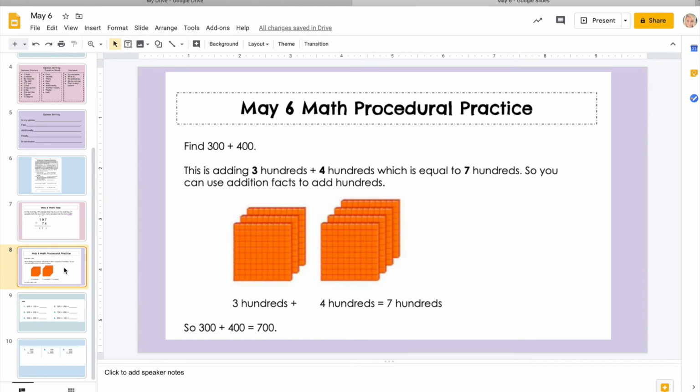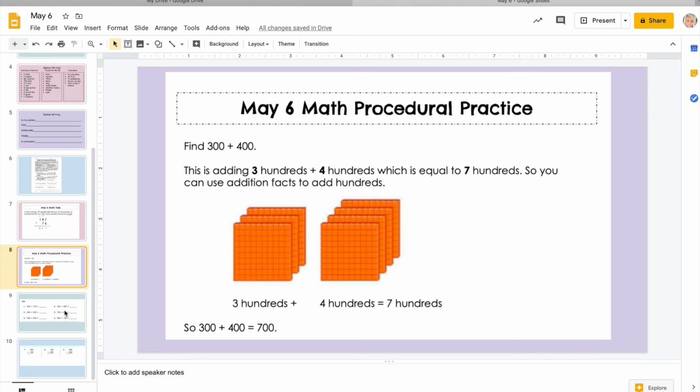Right, and we are going to move on to our procedural practice where we need to find 300 plus 400. This is adding 300s that are represented by the base 10 blocks here to 400s, which is also represented by these base 10 blocks, which is equal to 700s. So you can use addition facts to add hundreds. If we're just adding hundreds, you notice there is no value in the tens place and no value in the ones. So we are just adding up one place value, and that's going to be the hundreds. So we know 3 plus 4 is 7, and that is equal to 700.